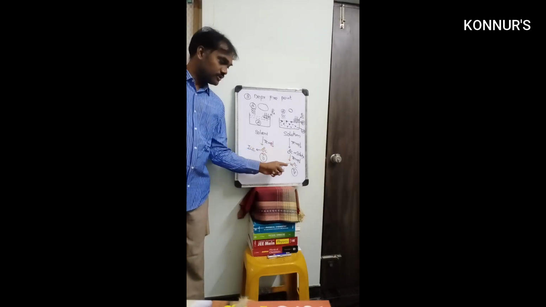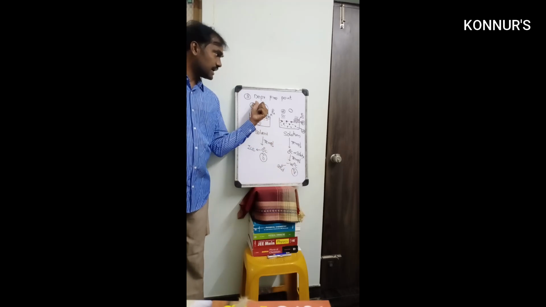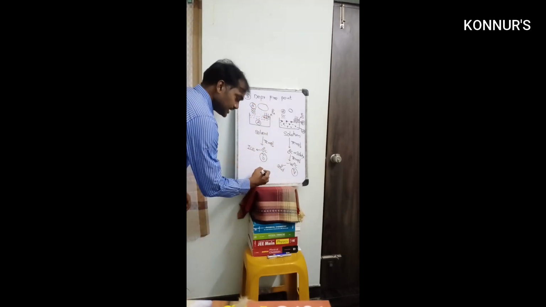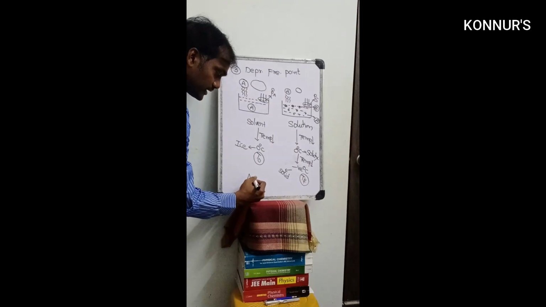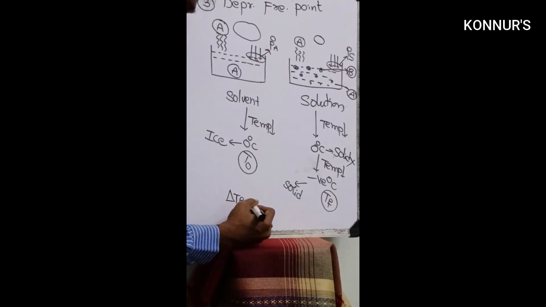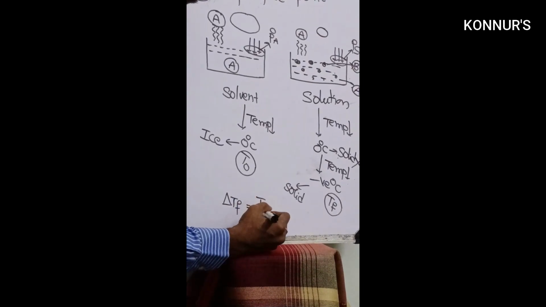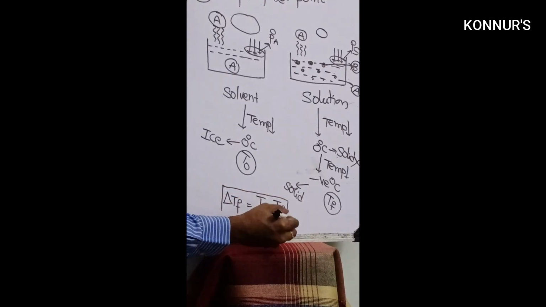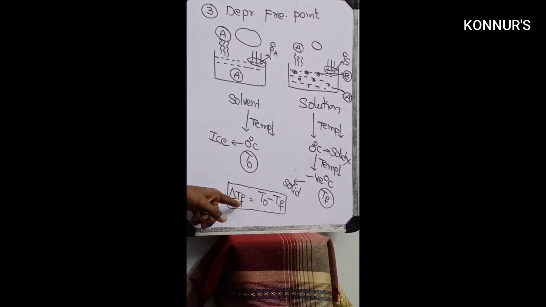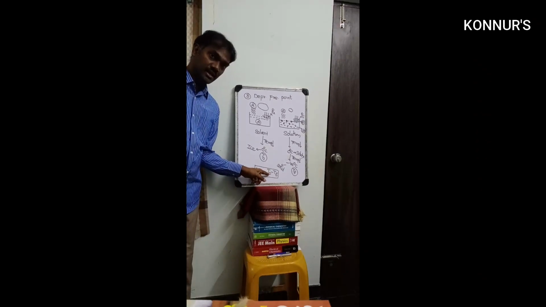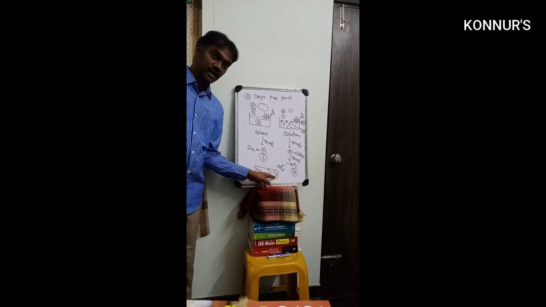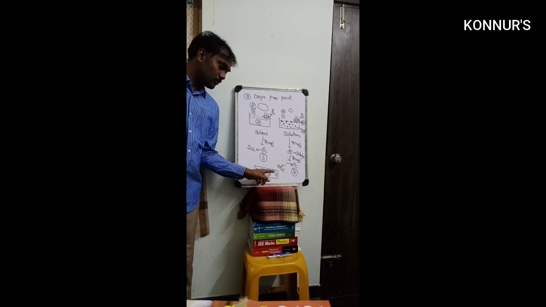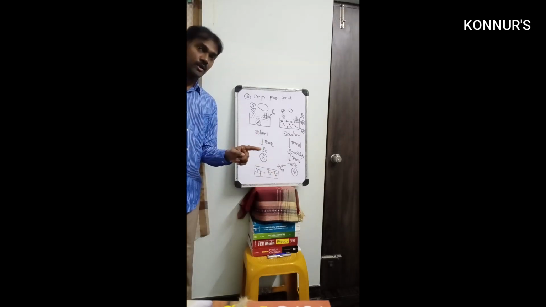How much it decreases is called the depression in freezing point, indicated with delta TF. Delta TF equals T0 minus TF. So delta TF is the colligative property. T0 is not a colligative property, TF is not a colligative property, T0 minus TF is the colligative property.